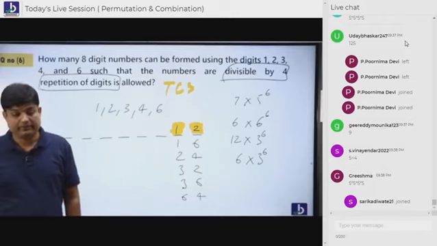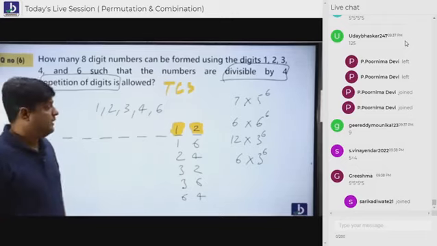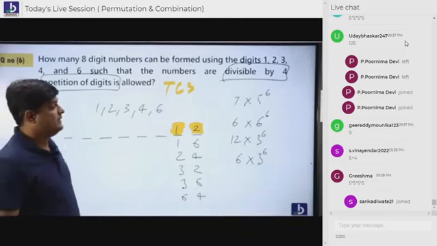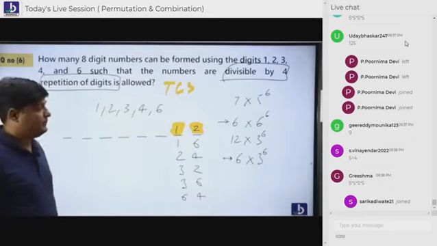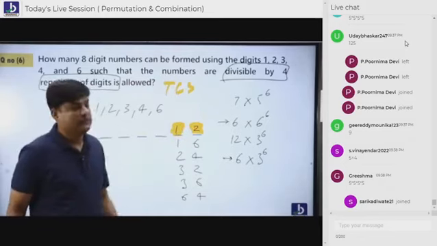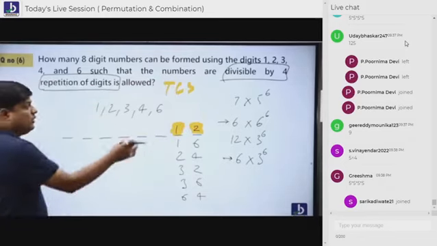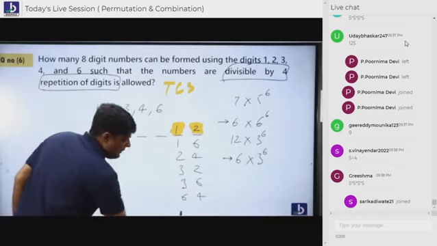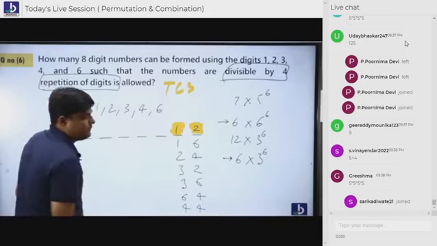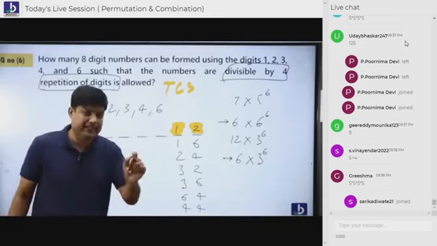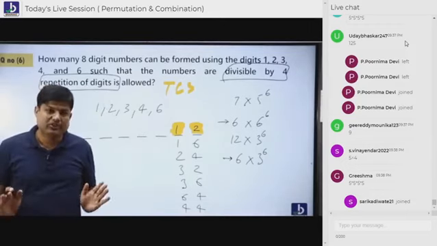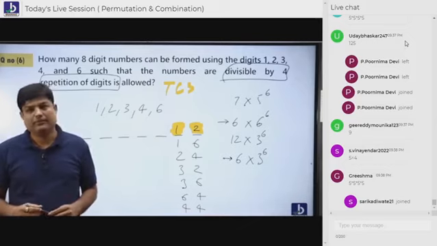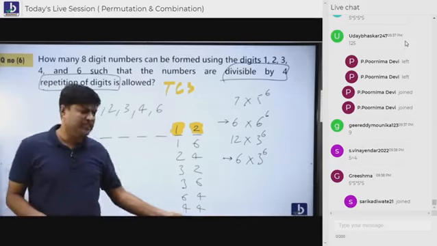Listen, everybody. These people who got 6 got it 6. But there are some people who got 7. What is this 7? I'll tell you. Already 4 is there. I'm taking 44 also. This is an extra case I'm taking this time. In the previous time I didn't take. Why? Sir, in previous questions, repetition is not allowed. Here repetition is allowed.